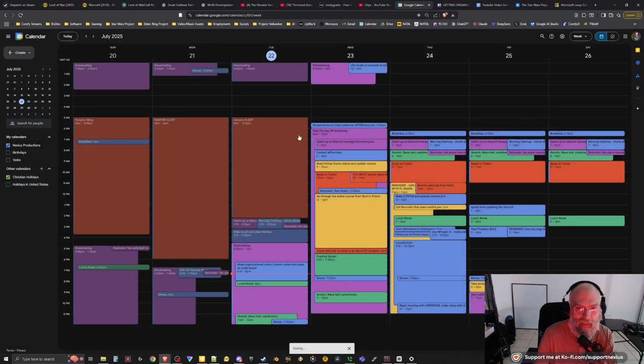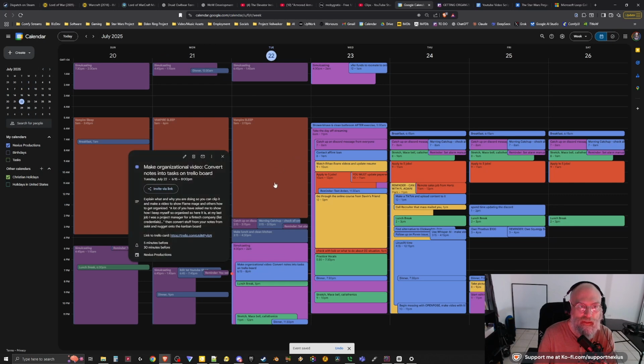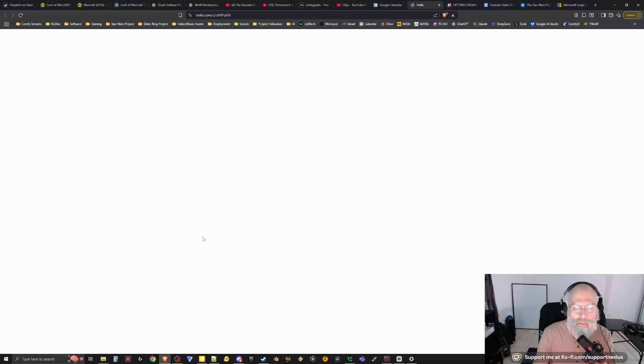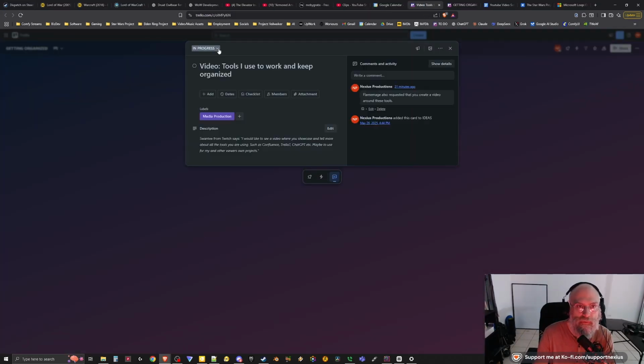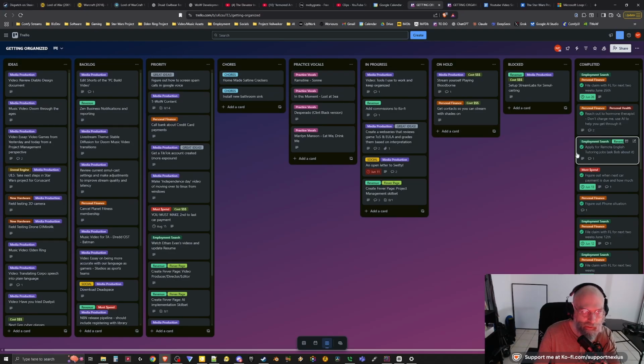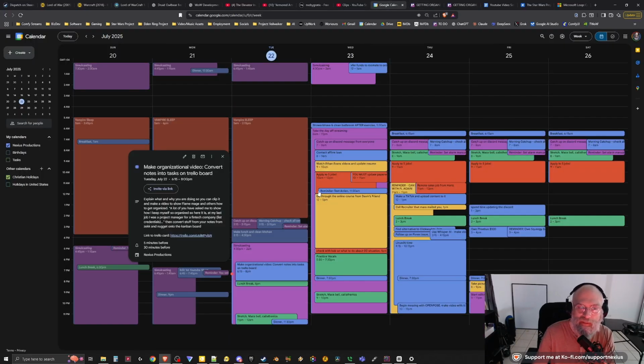Okay, and I should be doing this for basically everything. So this way, when I click on the calendar event, then I can click on the Trello card and see the additional notes and make sure that it's marked as progress or on hold or completed, whatever it needs to be. And then when you're done, you can just back out of it. Boom, here's the project board that the task or the Trello card is on. So that's another way to keep things linked together.